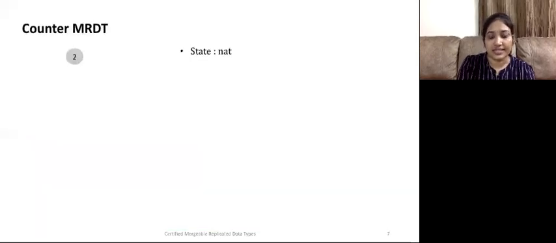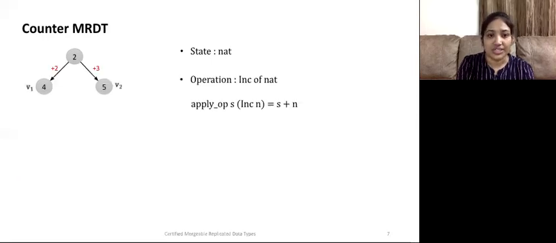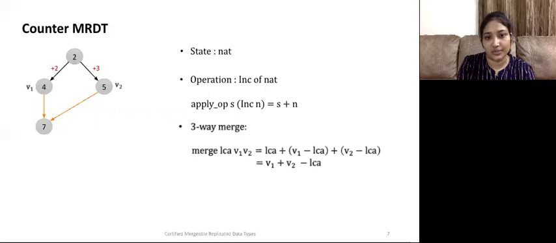Now, let's look at an example of a counter MRDT. The state of the MRDT is a natural number, and the only operation that is supported is increment the state by a natural number. We start with the state 2. Two versions, V1 and V2, have diverged from this state by application of increment operations. We would like to merge these concurrent versions.